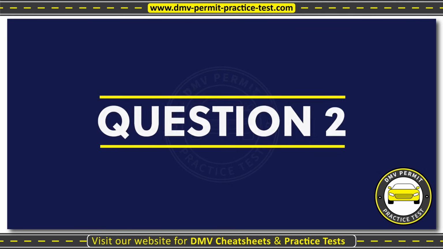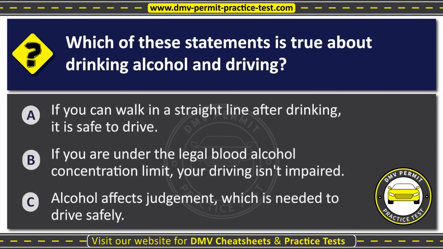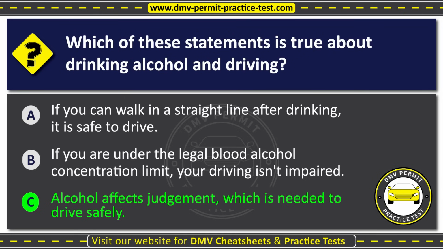Question 2. Which of these statements is true about drinking alcohol and driving? Option A. If you can walk in a straight line after drinking, it is safe to drive. Option B. If you are under the legal blood alcohol concentration limit, your driving isn't impaired. Option C. Alcohol affects judgment, which is needed to drive safely. The correct answer is Option C. Alcohol affects judgment, which is needed to drive safely.